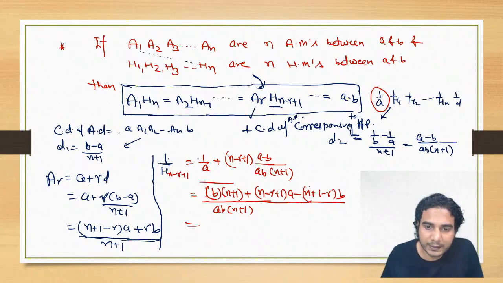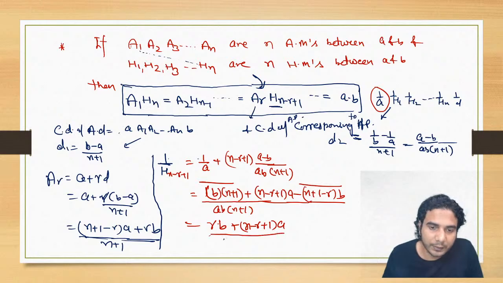If you add this as well as this, (n plus 1) into B will get cancelled and the only thing remaining is R into B, right? Plus this whole thing, (n minus R plus 1) into A upon AB(n plus 1). Take the reciprocal, we get 1 upon H(n minus R plus 1).